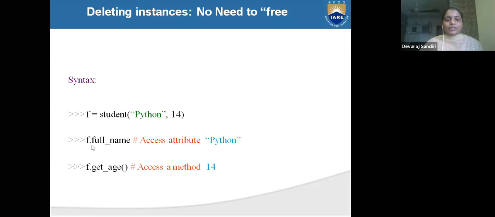What is the syntax? f is equal to Student, Python, 14. What is f dot full name? You can write f dot get age. These are all Python attributes. See, f dot full name: here the brackets are not there, which means this is an attribute.